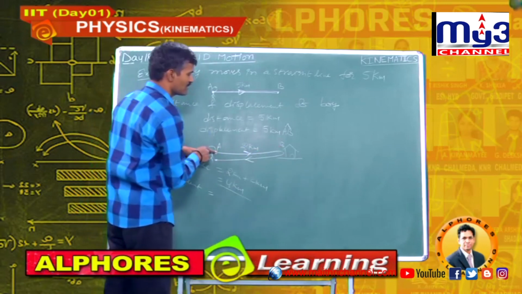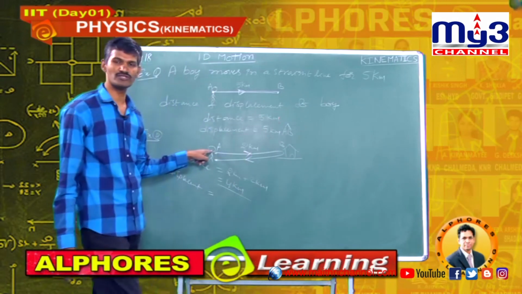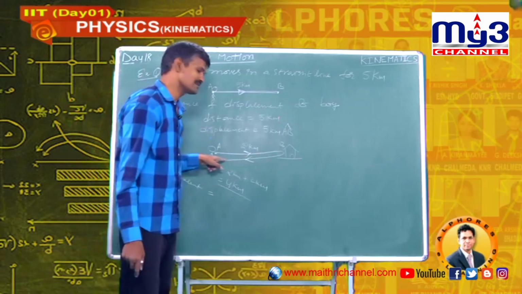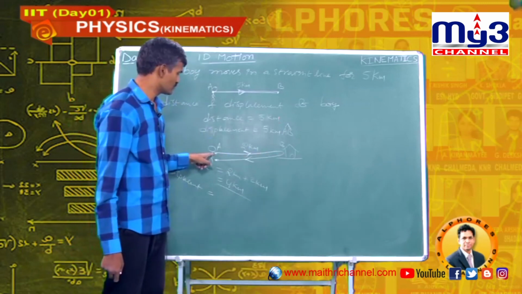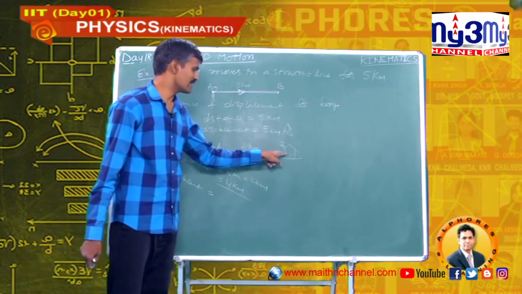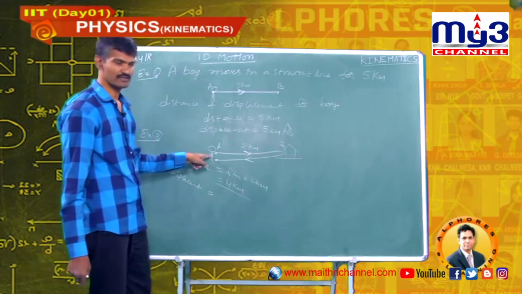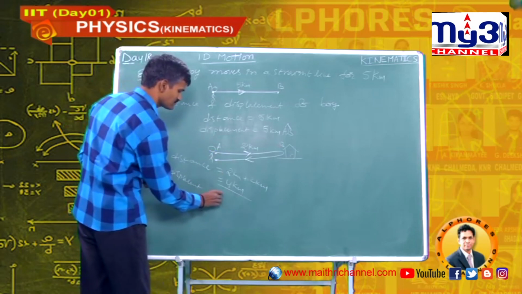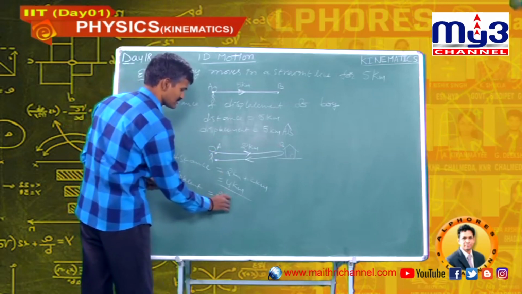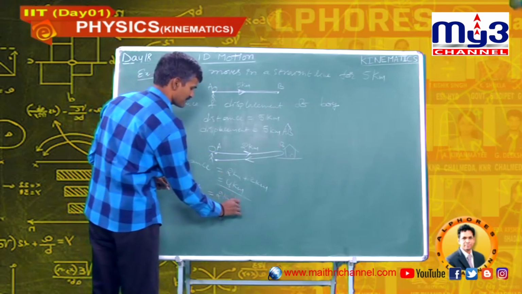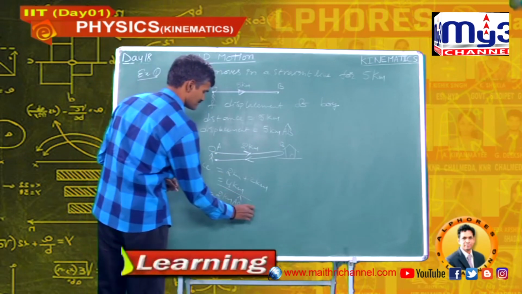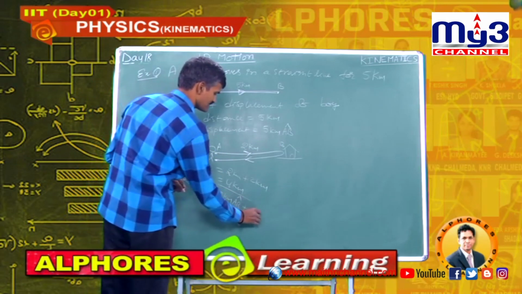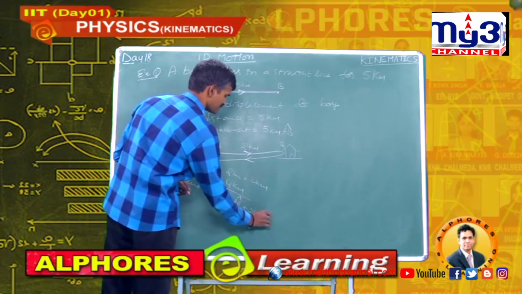If you take one direction as positive, the other direction is taken as negative. So, this displacement can be written as 2 kilometers AB cap plus 2 kilometers BA cap.